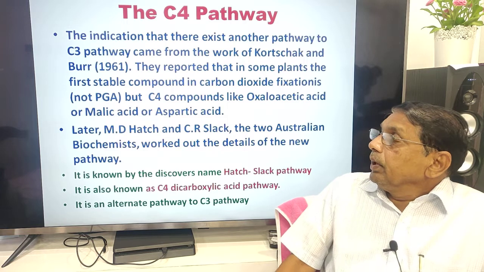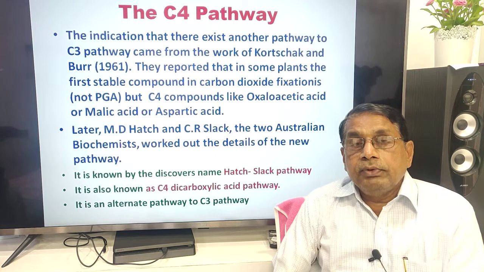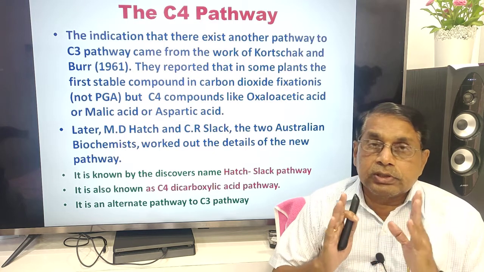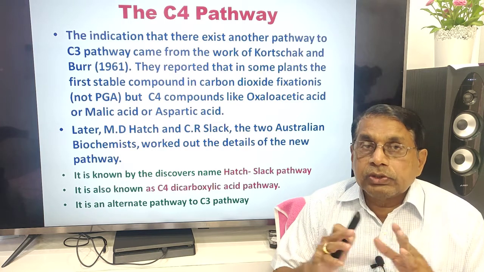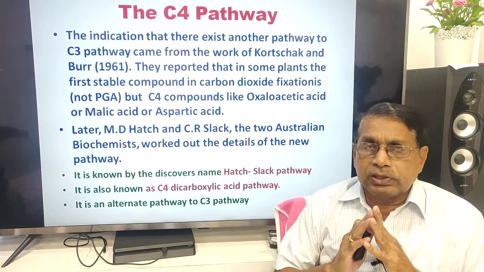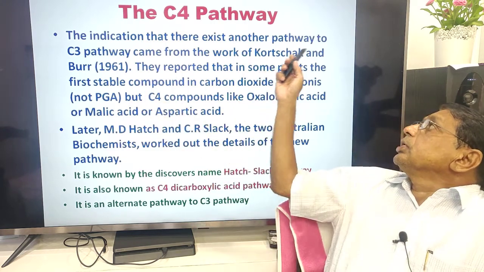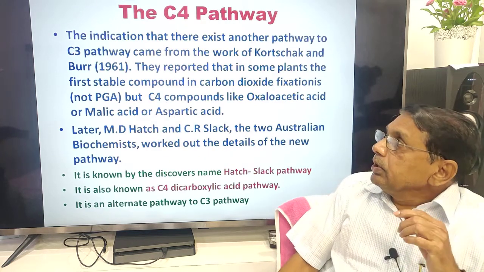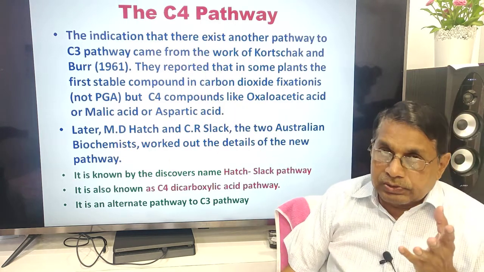Until 1961, plant physiologists thought that there is only one way of carbon fixation, that is Calvin cycle, C3 cycle. There is no other way. All the plants fix carbon dioxide through the Calvin cycle, C3 cycle. But in 1961, Kortschak and Burr gave the hint that there may be other types of carbon dioxide fixations.